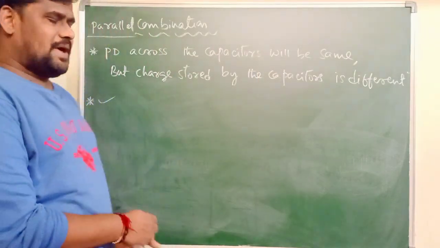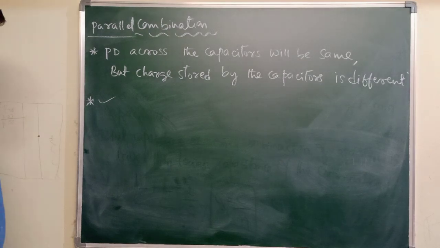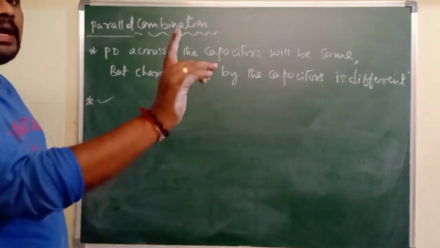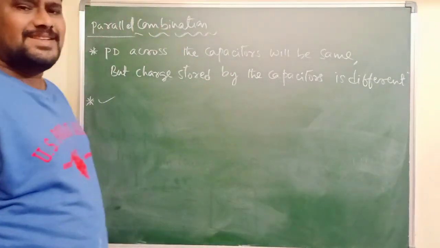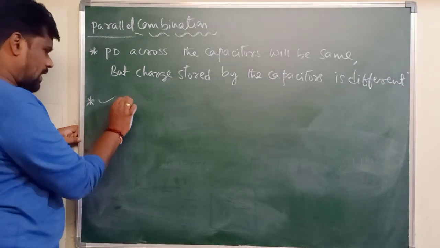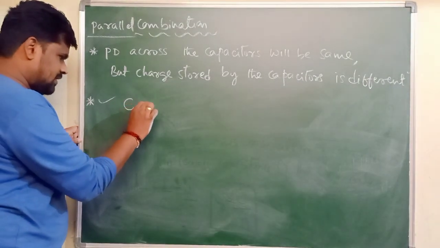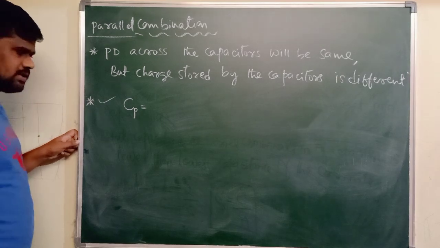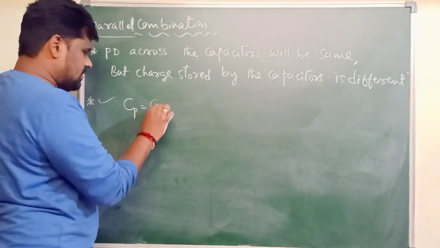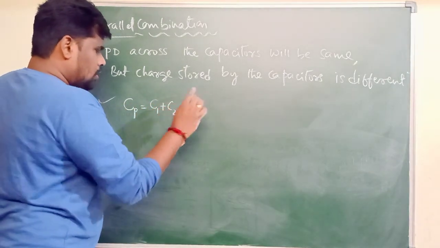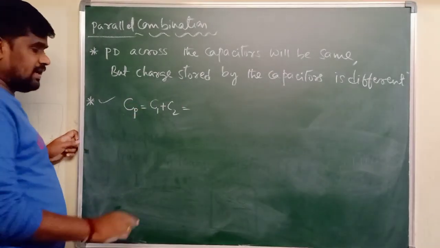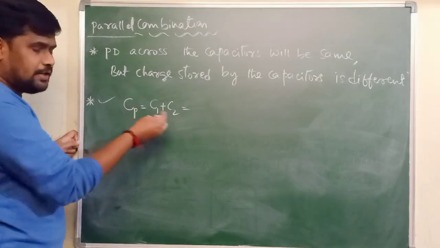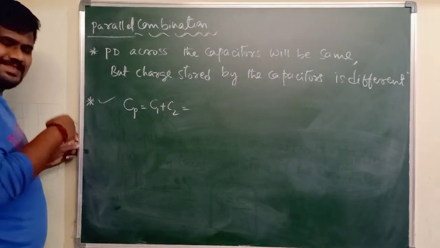Next, I will consider if two identical capacitors are connected in parallel. What is the total capacitance? Total capacitance is given by C1 plus C2. But the two capacitors are identical here, that is C1 and C2 are both the same.